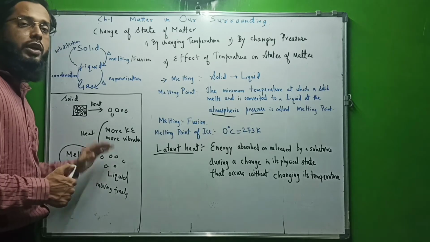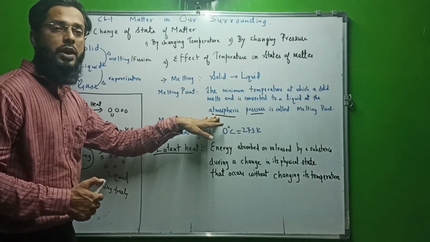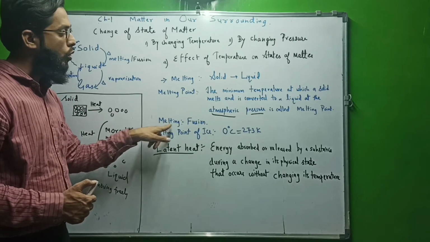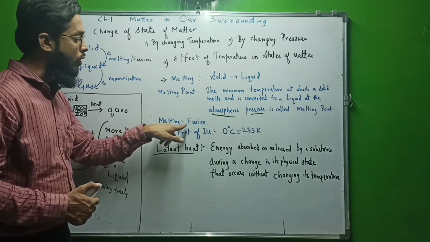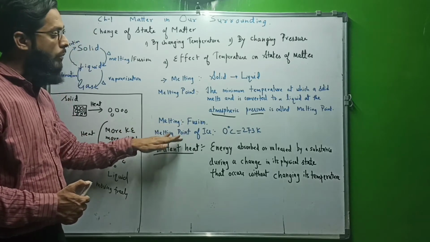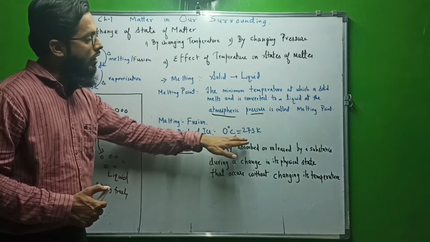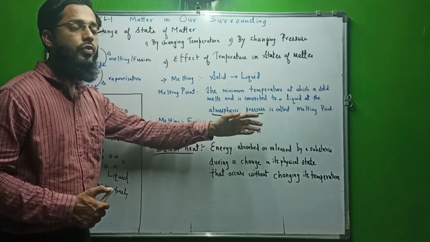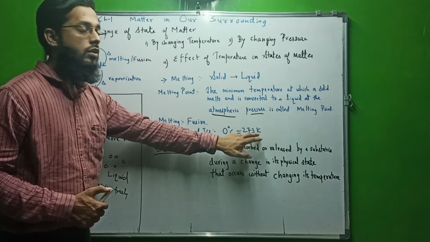Now at a particular temperature it turns to liquid, and that temperature at atmospheric pressure is known as its melting point. Melting is also known as fusion. We must remember, melting is also known as fusion. The melting point of ice is 0 degree centigrade, which is equivalent to 273.15 Kelvin. Kelvin is the SI unit of temperature.